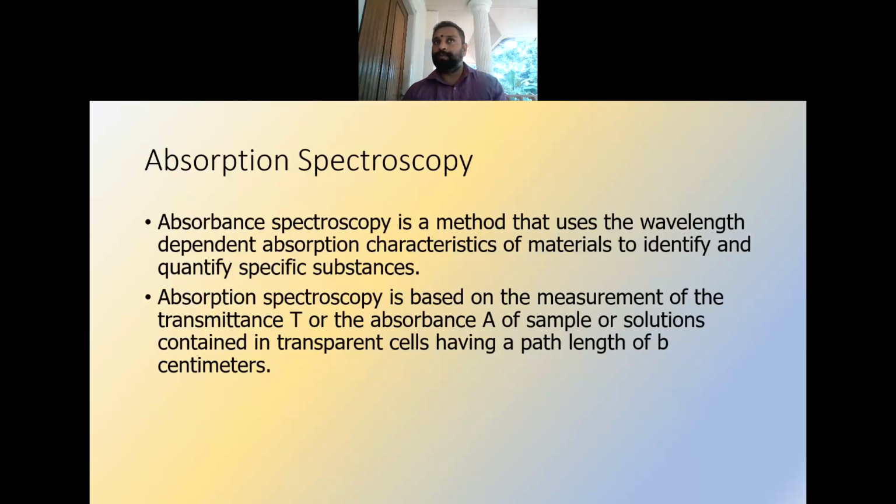Depending upon the output spectrum, we decide which wavelength is absorbed or which wavelength is transmitted, and based on that we decide about the characteristics of the material. That is what is done in absorption spectroscopy. Here there is a measurement of the transmittance T or the absorbance A of the sample or solutions, and based on that we characterize the material.